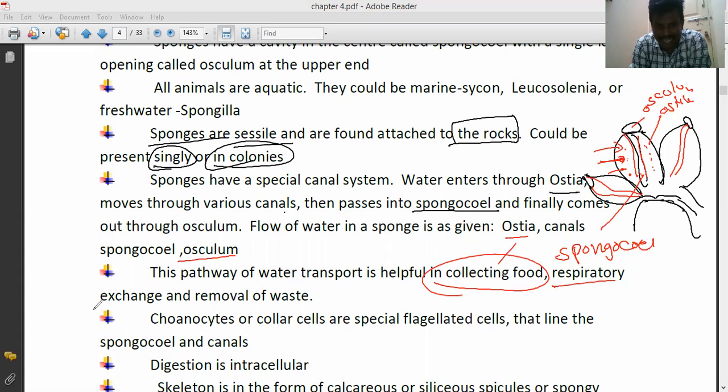Next, respiratory gas exchange and removal of waste materials. That entire process takes place through the water vascular system, the water canal system.